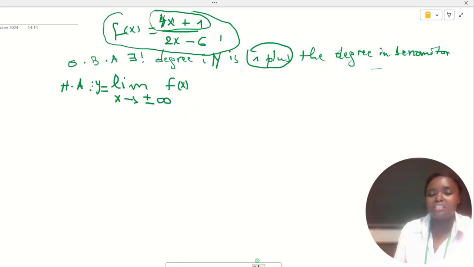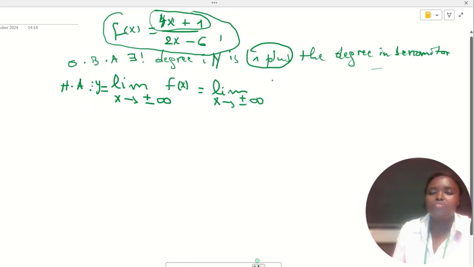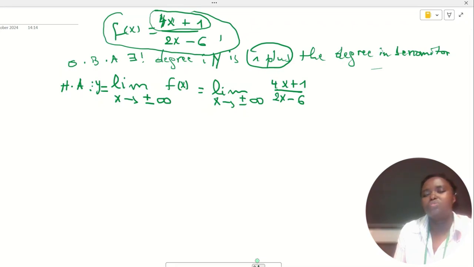So let's go ahead and find this limit. This limit will be equal to the limit as x tends to plus or minus infinity of 4x plus 1 over 2x minus 6. Because we have polynomials of the same degree, it will be the quotient of the coefficients of x.